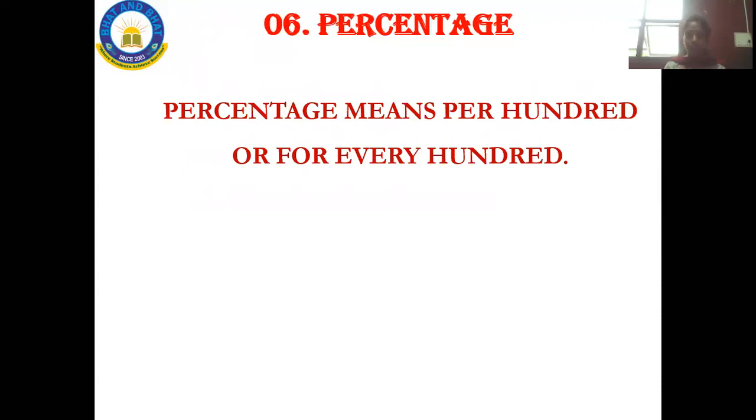For example, taking the average example, 600 is your total marks and you have 6 subjects. 600 divided by 6 gives me an average. But when I come to the percentage, 600 divided by 6 into 100 gives me a percentage. So that is what percentage means, and this is how we are going to study percentage here.